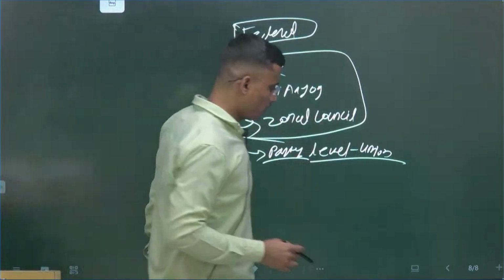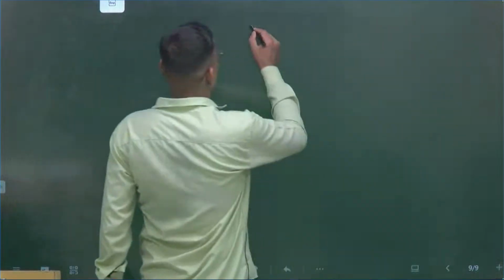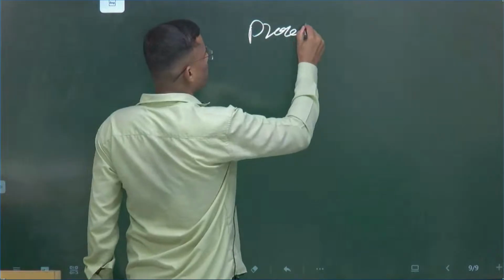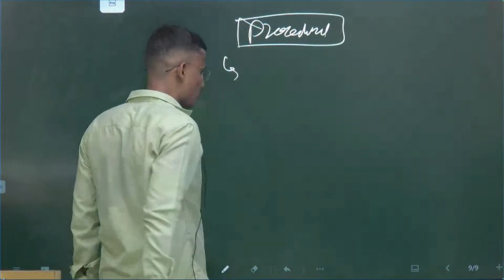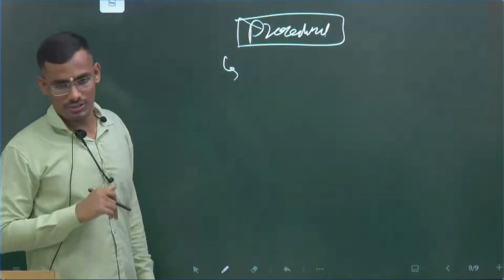Okay, now come to the procedure level challenges. What are the procedure level challenges? Transparency, there was some transparency issue, the digital payment, already we have discussed the digital issue.